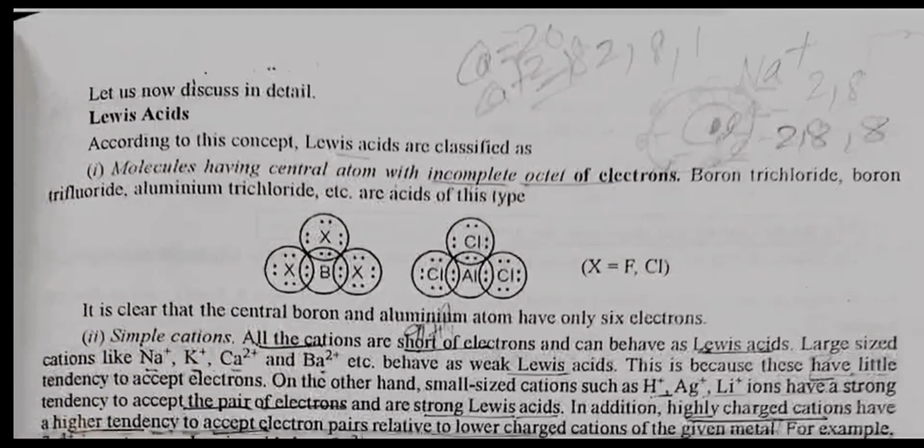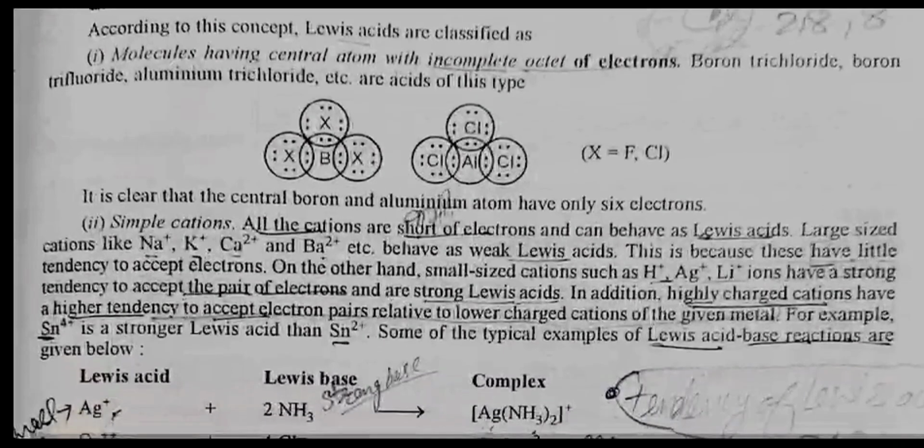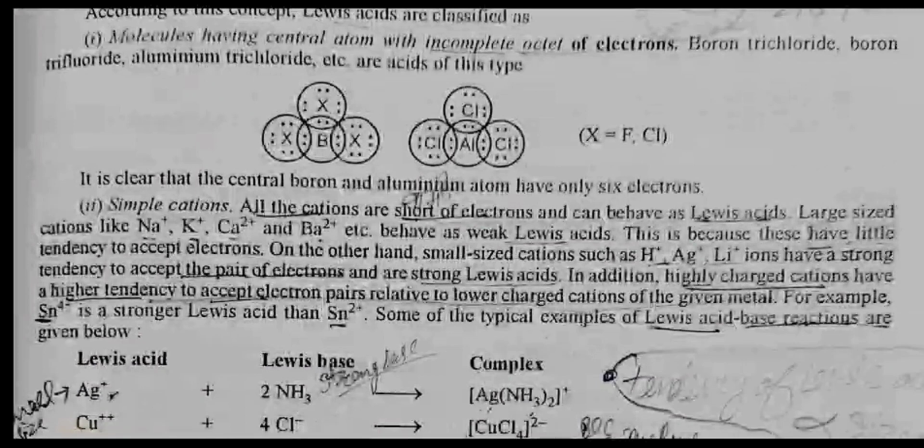Now let us discuss in detail Lewis acids. According to this concept, Lewis acids are classified as follows. First, molecules having a central atom with an incomplete octet of electrons. Boron trichloride, boron trifluoride, aluminium trichloride, etc. are acids of this type. It is clear that the central boron and aluminium atoms have only 6 electrons.